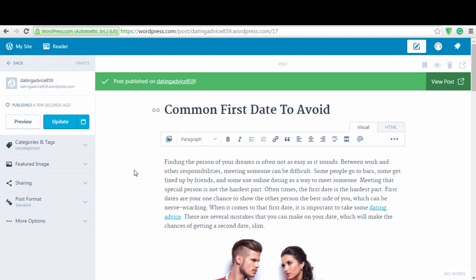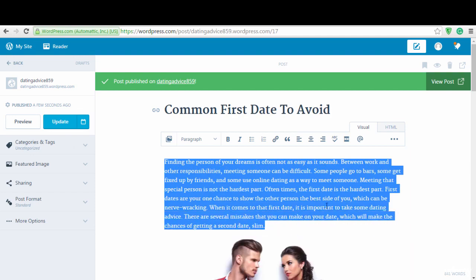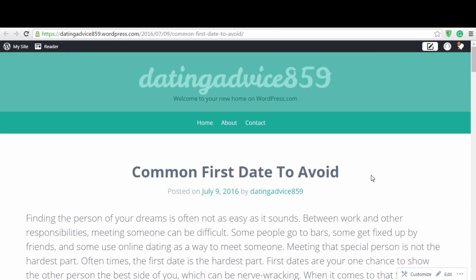Now a little bit of advice here: please always make sure you create at least 3 to 5 posts so that everything looks natural, because you don't want Google to think that you are just creating this to create some links to your site. So always make sure you create some posts first before you create the main post that is going to link back to your site. I've already done this and it works very, very well. Now our page is published.